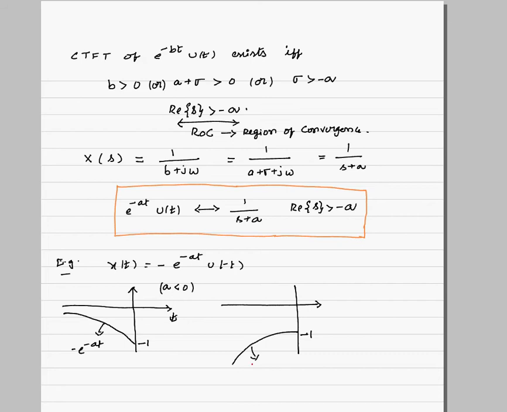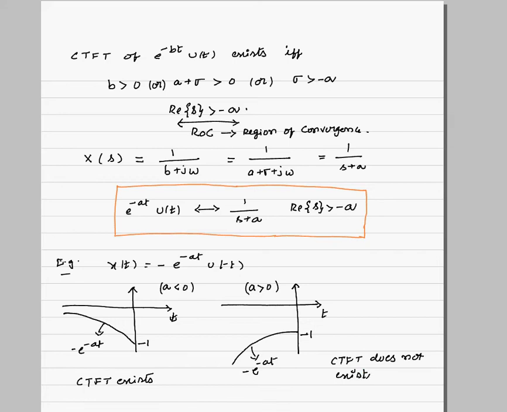The equation of this curve will again be minus e power minus at, but this is the case when a is greater than 0. Clearly for this CTFT exists because it's absolutely integrable, but for the other CTFT does not exist.